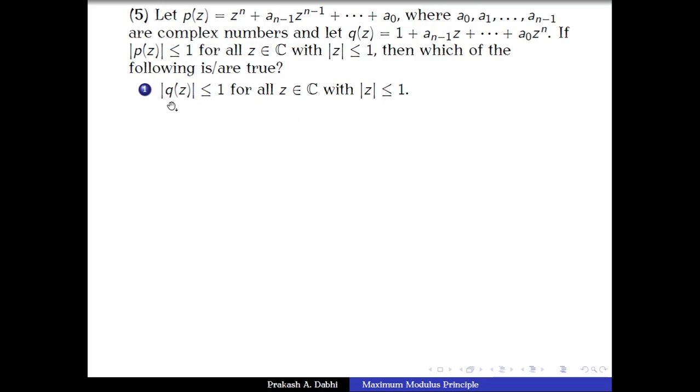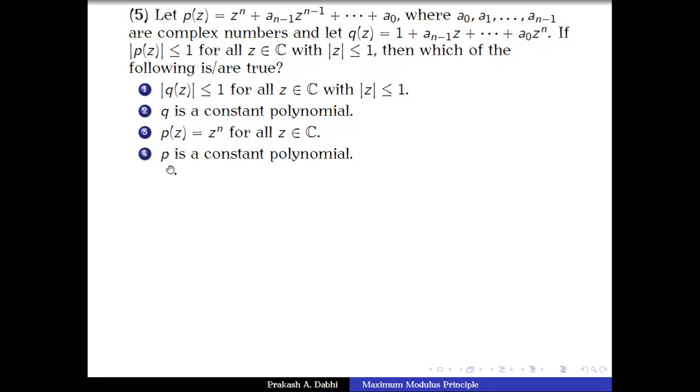The first statement is: mod of q(z) is less than or equal to 1 for all z satisfying mod of z less than or equal to 1. Q is a constant polynomial. P of z has the form z power n for all z in C. P is a constant polynomial.